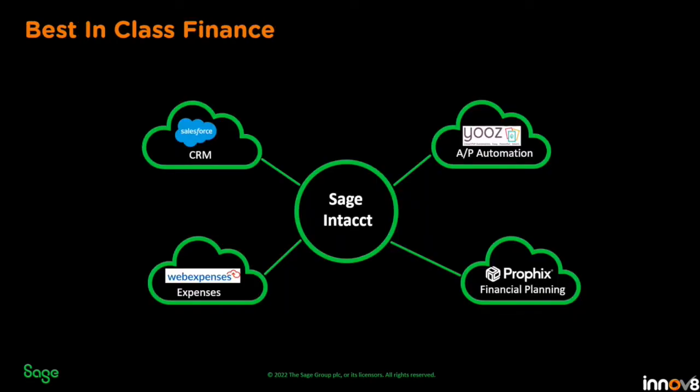So what does best-in-class finance mean? Best-in-class finance means that Sage Intacct would sit in the middle of all the other platforms, whether provided as a marketplace partner or potentially a bespoke system that's been built for that customer. So Sage Intacct sits in the middle and manages all that finance and all that reporting.